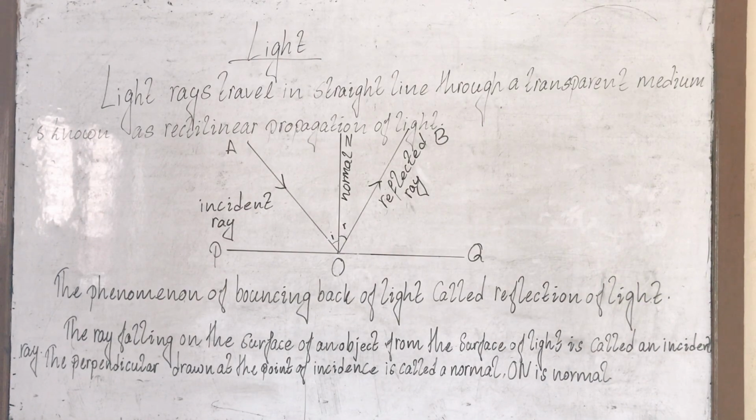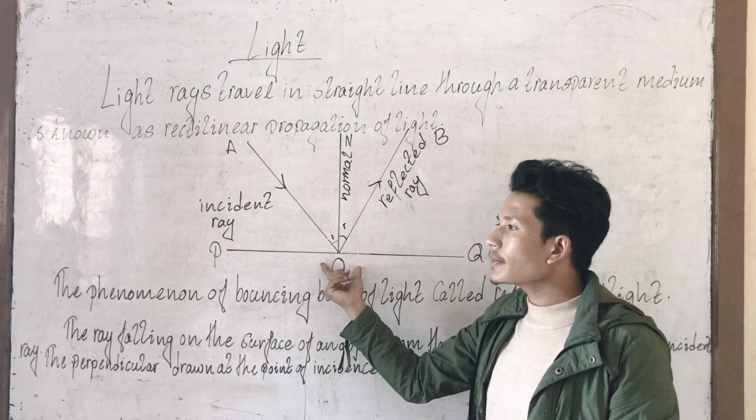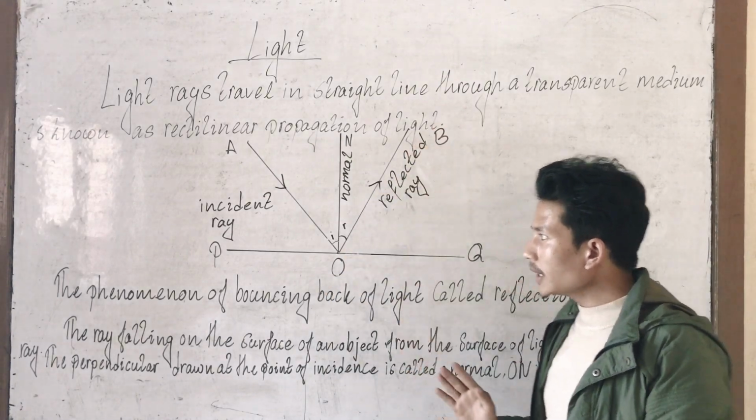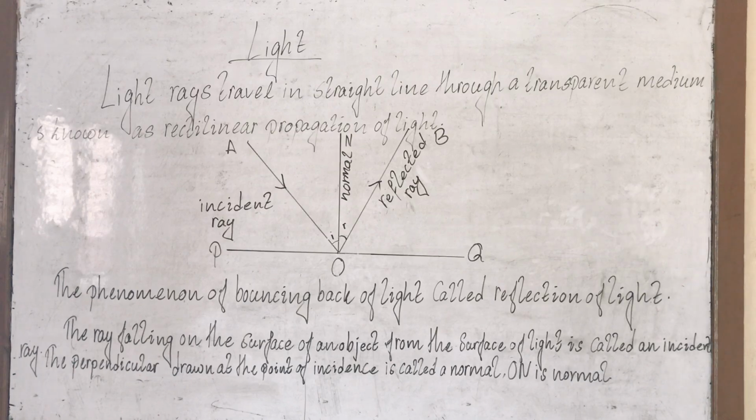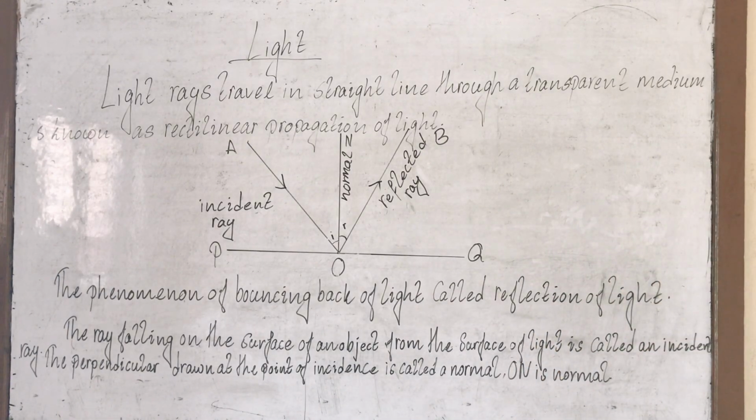Let us read what a reflected ray is. The incident ray returns in the same medium after striking the surface. Such a returned ray is known as the reflected ray. When the incident ray comes to any surface and is reflected, that ray is known as the reflected ray.